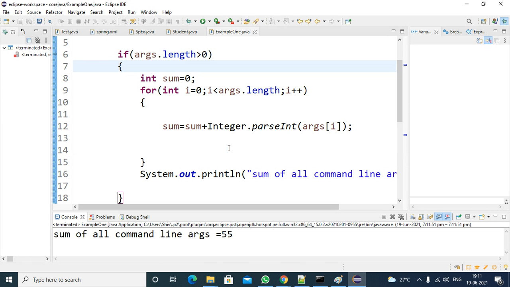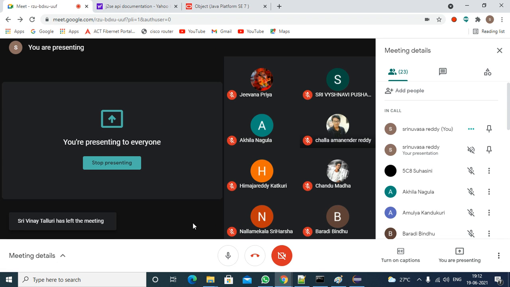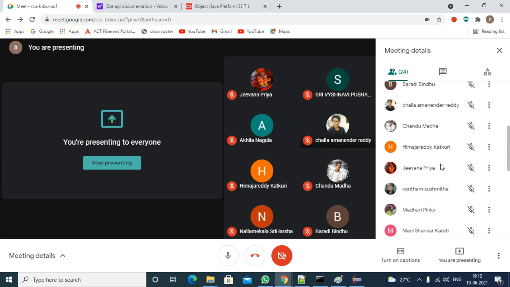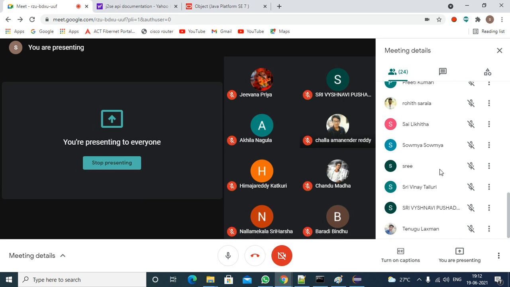Okay. So in this way, you can run the command line arguments from the Eclipse tool. Any doubts in this? Any doubts? No doubts. Right, no problem.